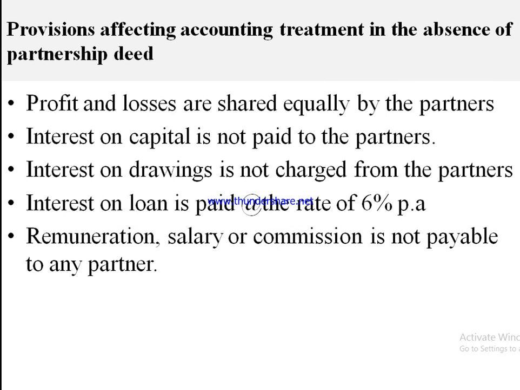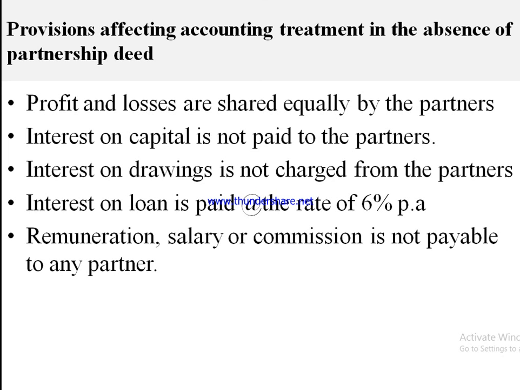So the next, interest on capital is not paid to the partners. Here the firm is not liable to pay any interest on the capital contribution made by the partners. Similarly, interest on drawings is not charged from the partners. If the partners withdraw some amount from the firm, they are not liable to pay any interest to the firm. Okay?